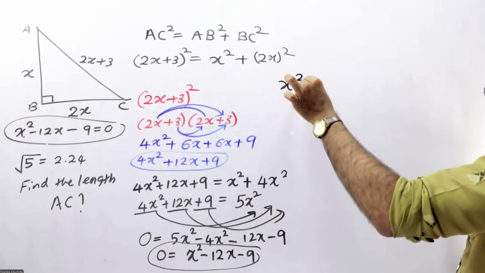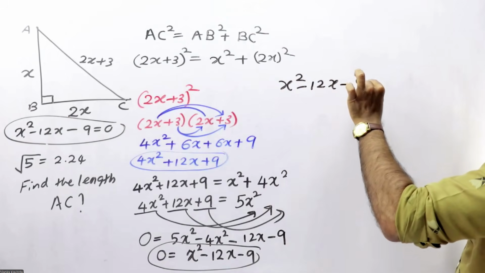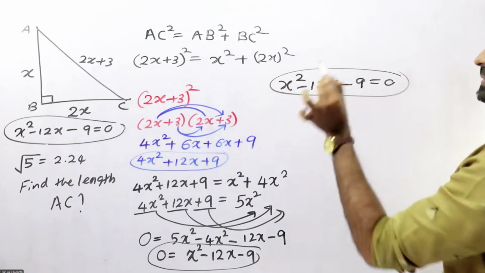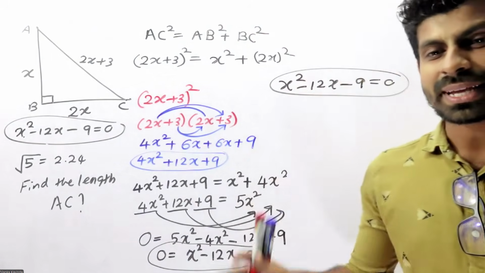So that means x squared minus 12x minus 9 equals 0. Right? So we can get that one.